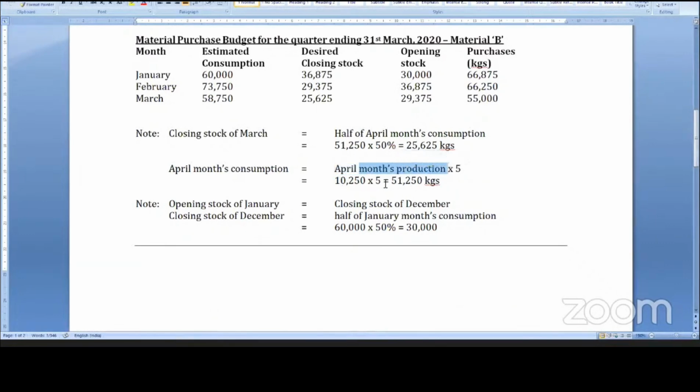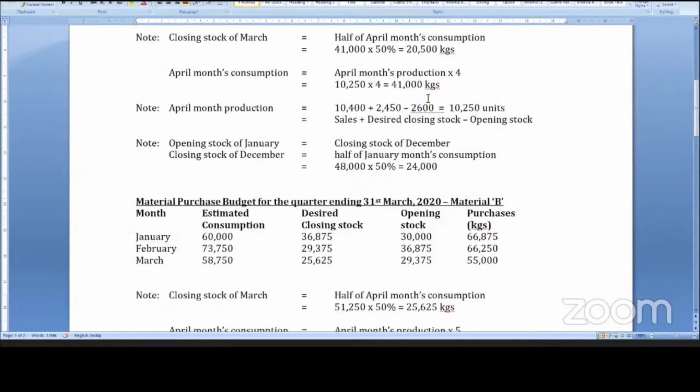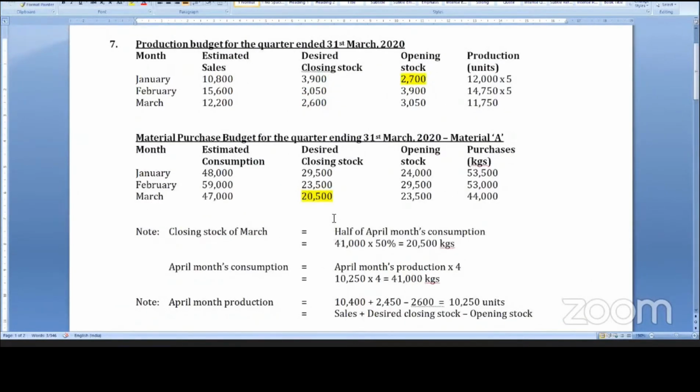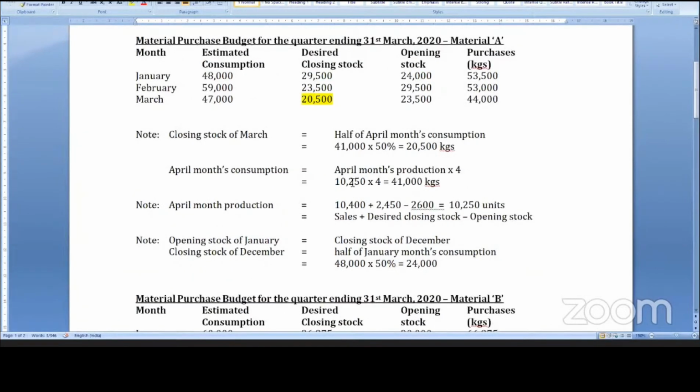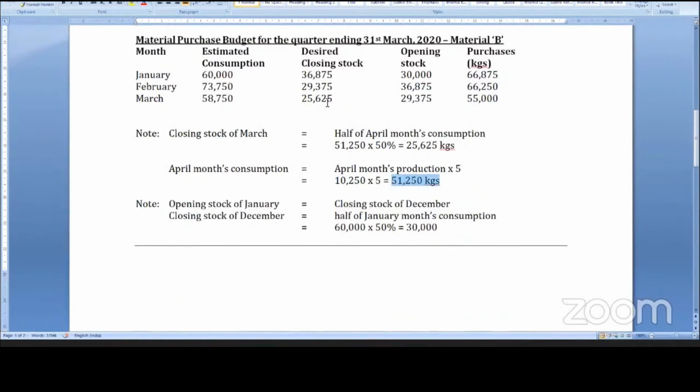How to calculate April's production, sir? How will you calculate April's production? We already worked it out here. So production is 10,250. 10,250 into 5 is 51,250. Half of that will be March month's closing stock. If you work out the sum, you will understand this better.